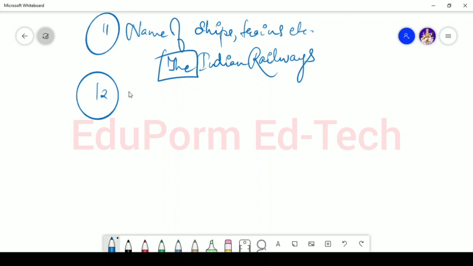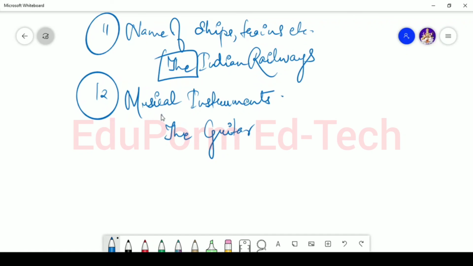Then in case of musical instruments, for example, guitar, it will be the guitar. She is playing the guitar. You won't say she is playing guitar. No, she is playing the guitar.